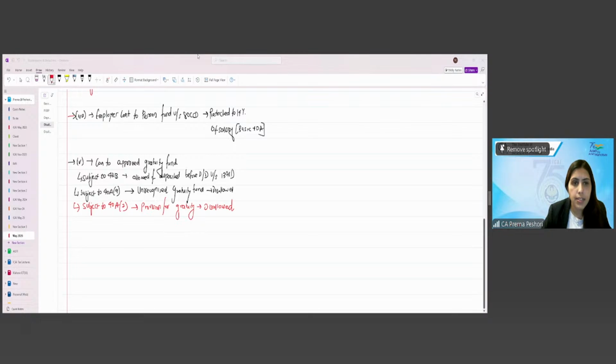Ma'am, if we create a provision and make the payment before the due date, it will be allowed, right ma'am? Yes, if you are paying in the same year, then there is no problem. But if you are making a provision for termination, then in that case, this will not be allowed. Fine? Okay, ma'am. Yes.